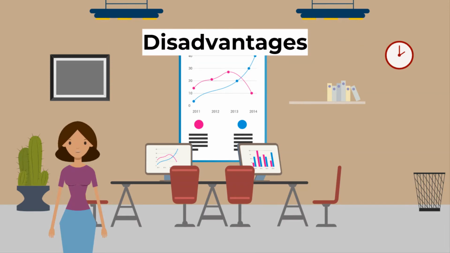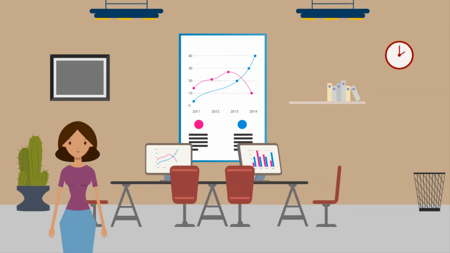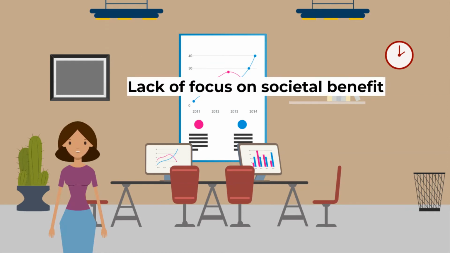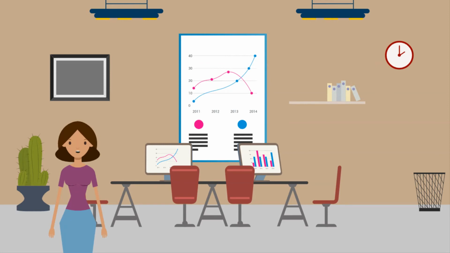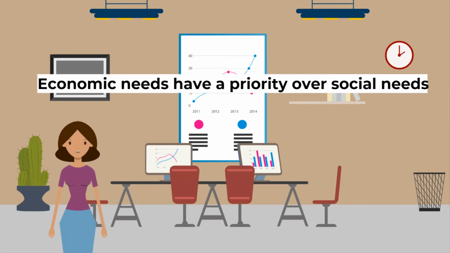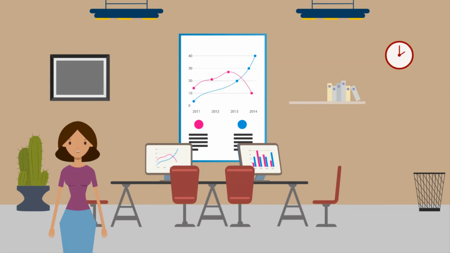The disadvantages of a free market economy are: due to the fiercely competitive nature of a free market, businesses will not care for the disadvantaged like the elderly or disabled. This lack of focus on societal benefits leads to higher income inequality. Since the market is driven solely by self-interest, economic needs have a priority over social and human needs like providing healthcare for the poor. Consumers can also be exploited by monopolies.